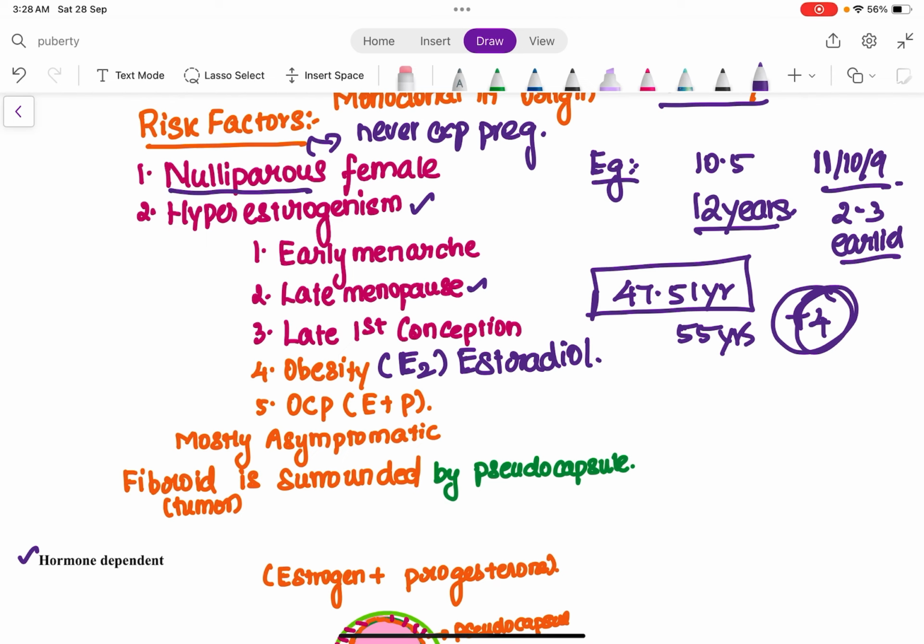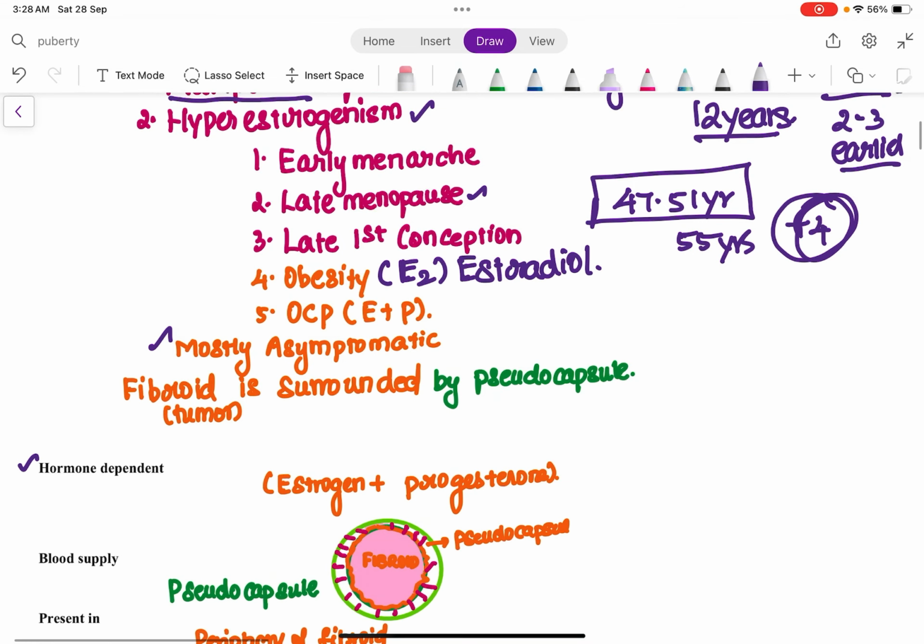But you need to remember that this condition is most commonly asymptomatic. Around 50% of the patients are going to be asymptomatic. Most of the patients do not have any symptoms. In certain patients, they will develop some symptoms and they will come to you. But in certain patients, it is going to remain silent, around 50% of the patients are going to be asymptomatic with fibroid being present in them. Right. So now we have discussed what is fibroid, what are the risk factors of fibroid, and with which age group it is going to be more common.